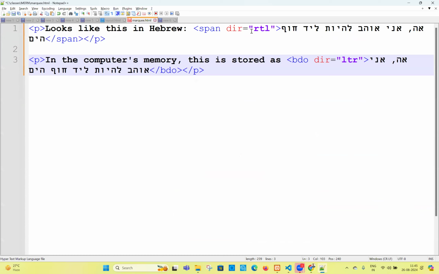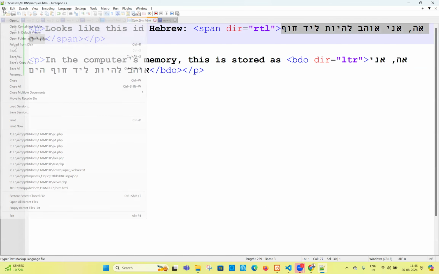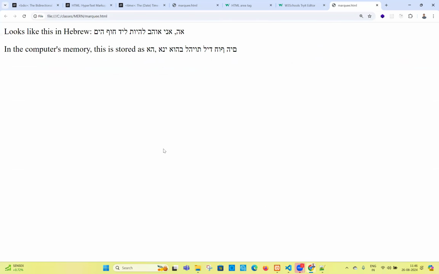So in this, we have some information, span RTL. Okay, this is fine. Otherwise, this is some other font. I don't know what is this font exactly. If I run it in our browser, do you see any difference here? I didn't observe anything. Oh, this is selection. Everything is fine, right?